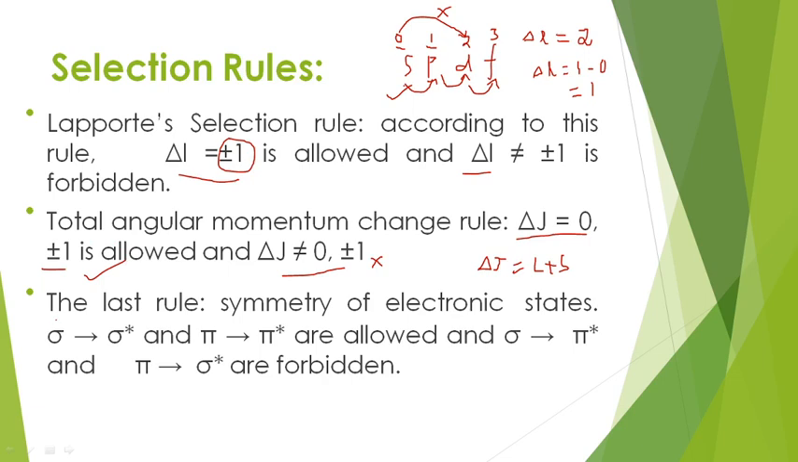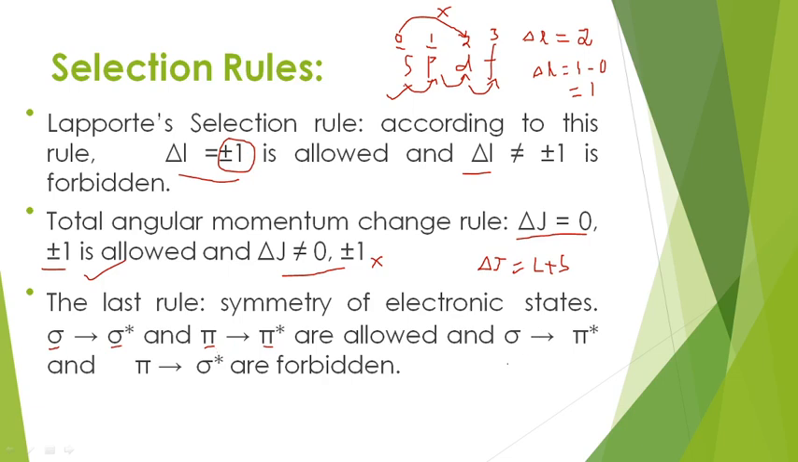And the last one is the symmetry selection rule. According to the symmetry selection rule, the allowed transitions take place between the same symmetry. That means here the symmetry is sigma, here also sigma. So sigma to sigma, this is allowed. Here the symmetry is pi and here the symmetry is pi. So pi to pi, same symmetry. So when the transition takes place between the same type of symmetry, those are symmetrically allowed transitions.